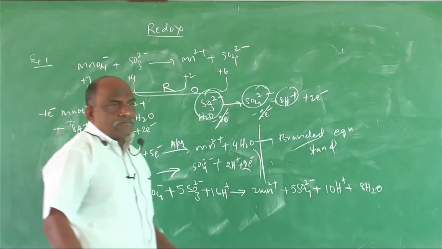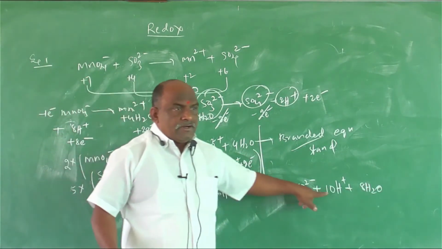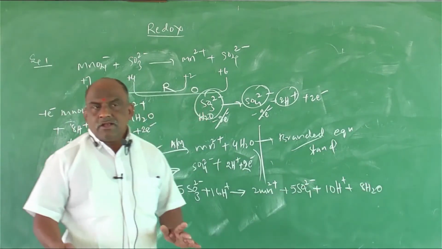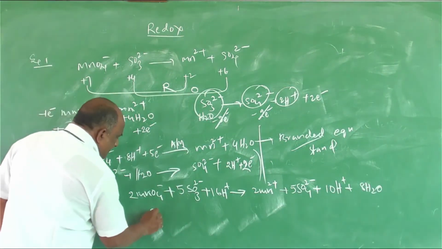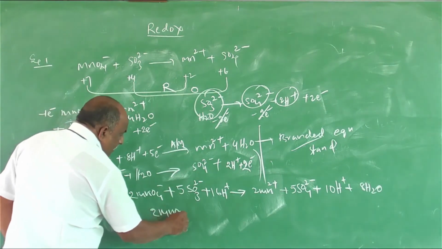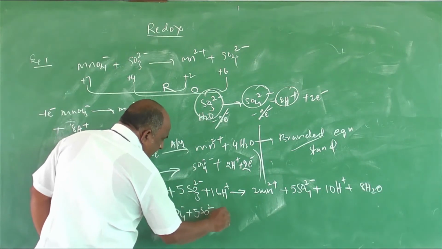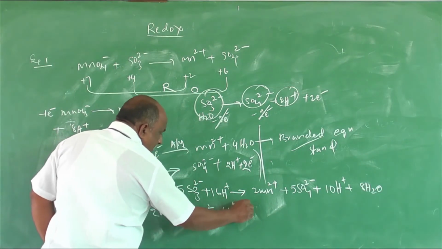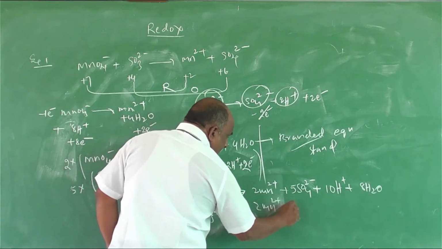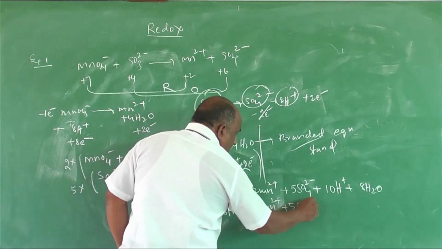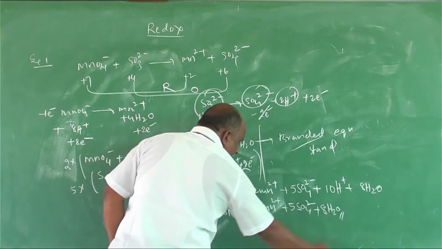Here 16H plus and 10H plus. Then what is overall? 6H plus. So what is balanced? 2 MnO4 minus plus 5 SO3 2 minus plus 6H plus gives rise to 2 Mn2 plus plus 5 SO4 2 minus plus 8H2O.